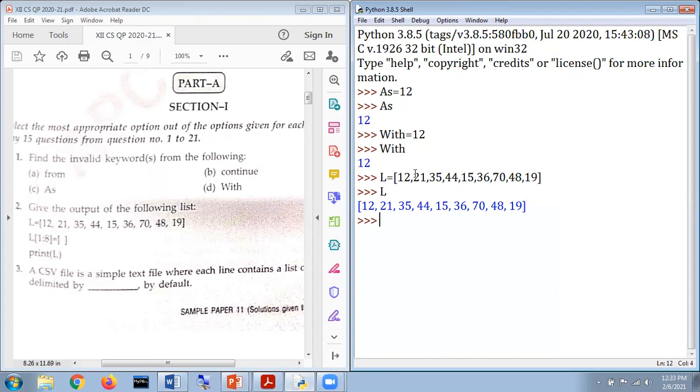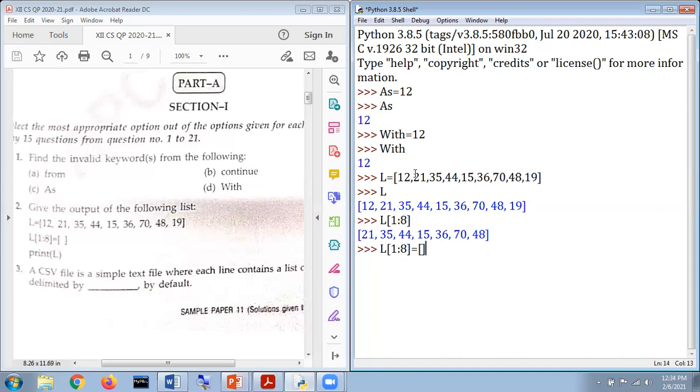What are we going to do here? First of all, we mention that this will be a range, L[1:8]. It means it begins from index 0, where the value will be 12, and at index 1 the value will be 21. When we are moving, it is not supposed to reach 8, it is supposed to reach 7 only. So when we hit that content, it displays this much content within that particular range. But what we are going to attempt here is to mention 8, and after that we have mentioned an empty list.